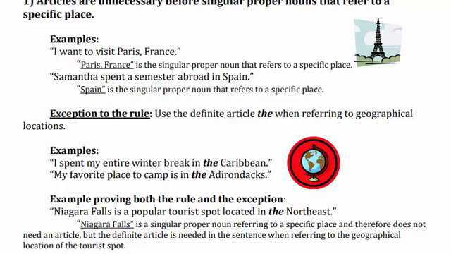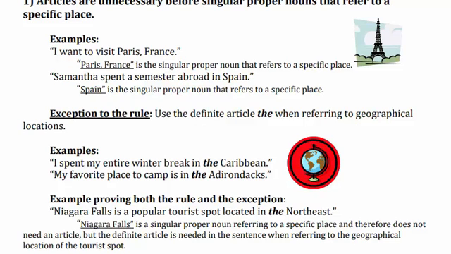इसमें आपको rule भी बताया जाएगा और exception भी बताया जाएगा कि कहाँ पे the articles लगाने हैं और कहाँ पे नहीं लगाने हैं. ठीक है. Niagara Falls is a popular tourist spot located in the northeast. So Niagara Falls is a singular proper noun referring to a specific place, so we don't use any article with Niagara Falls. But the definite article is needed in the sentence when referring to the geographical location. So we use the article with the northeast because it is a geographical location.